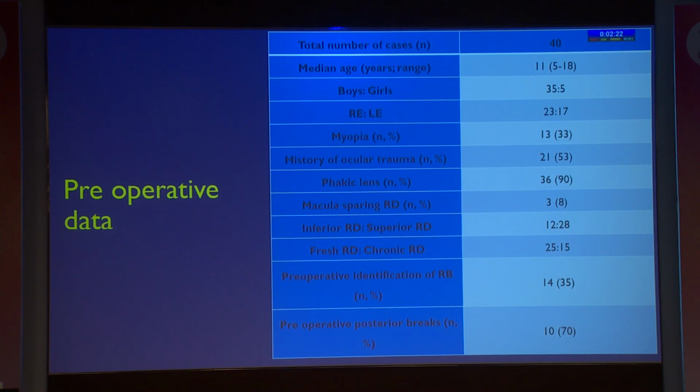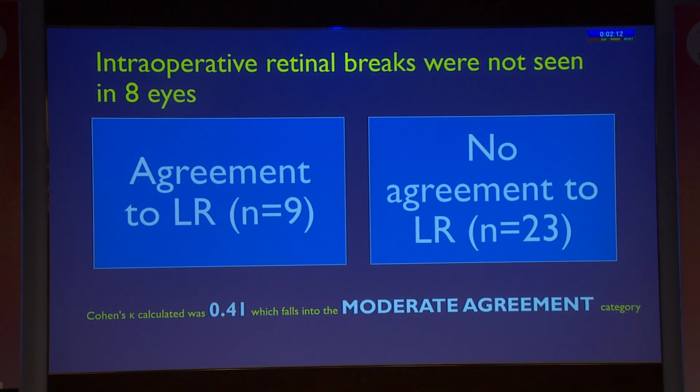What is important is that the preoperative identification of the retinal break was possible only in 35% of the cases, and the preoperative posterior breaks were only seen in 10 out of those 14 cases. Intraoperative retinal breaks were not seen in 8 eyes. That means these 8 eyes had to be excluded from the analysis, and agreement to Lincoff's rule was possible only in 9 eyes, whereas no agreement to Lincoff's rule was seen in 23 eyes.